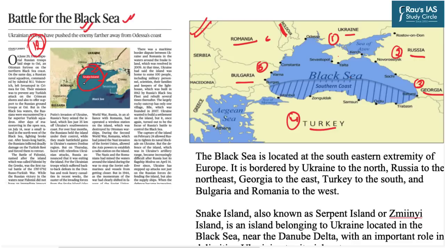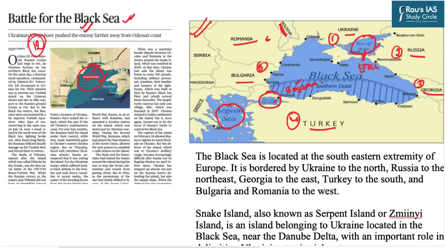Further, along with the Black Sea, there are some other important seas as well. For example, the Sea of Azov, Sea of Marmara, and the Aegean Sea. Now, all these seas are interconnected through straits, and these straits are also important. The Sea of Azov and the Black Sea are connected through a strait known as the Strait of Kerch. Similarly, the strait between the Black Sea and the Sea of Marmara is known as the Strait of Bosporus.